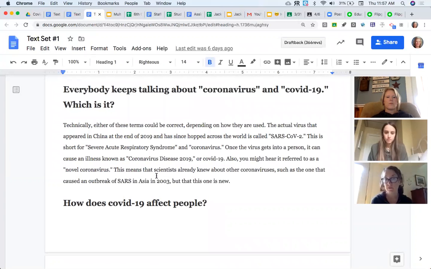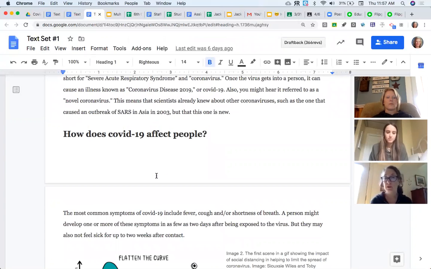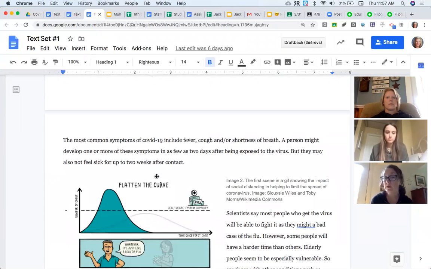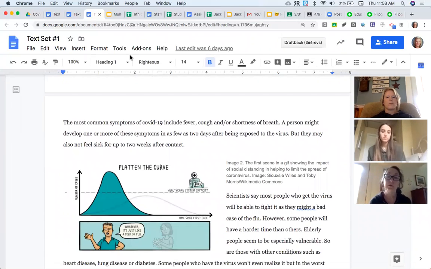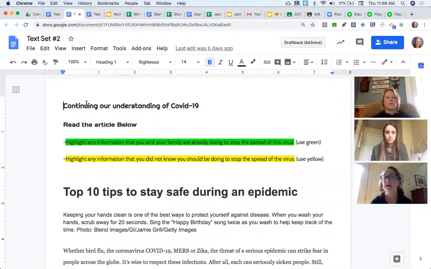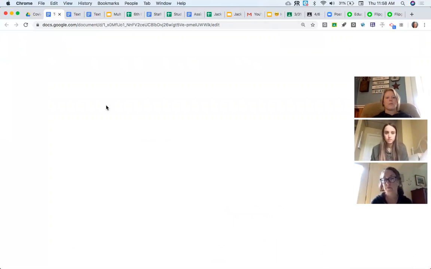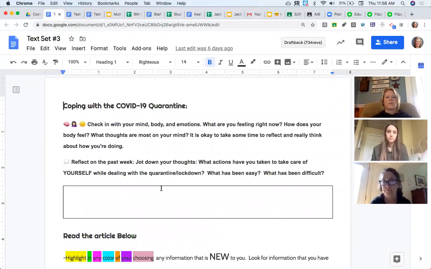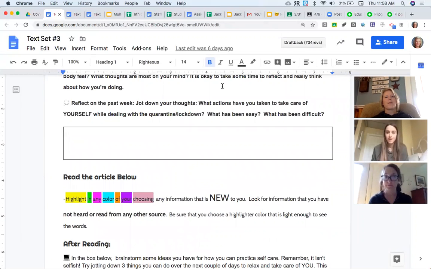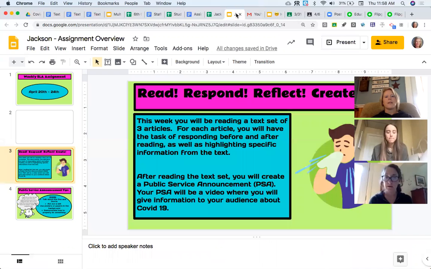And there's your first article. We are also going to have, for those of you who need it, a read aloud of the article as well that you can choose. Okay, so there's going to be 3 of these articles. You're going to have before reading questions, you're going to have highlighting, and you're going to have after reading. Okay, make sense? All right. Okay, back to the slides.